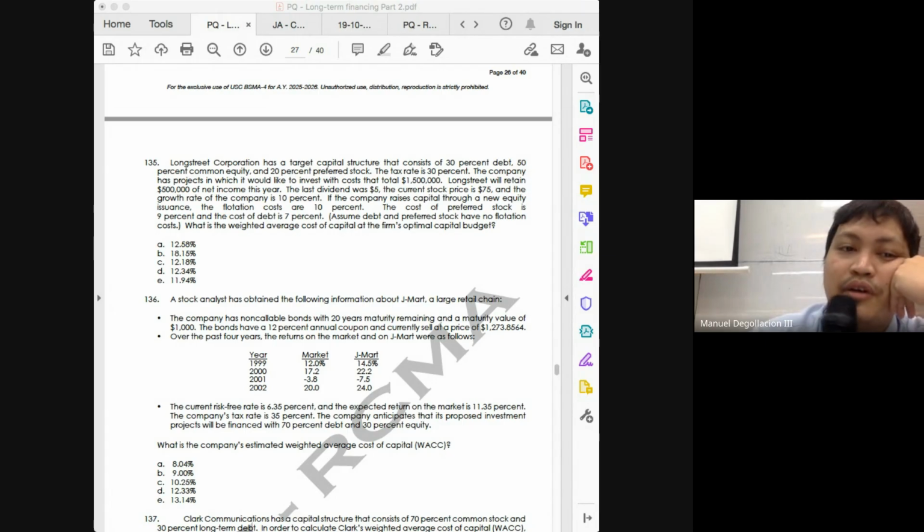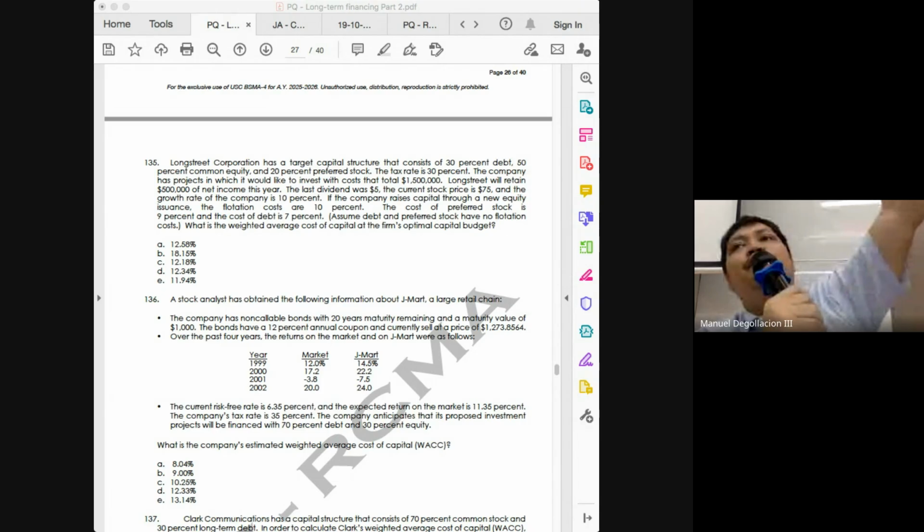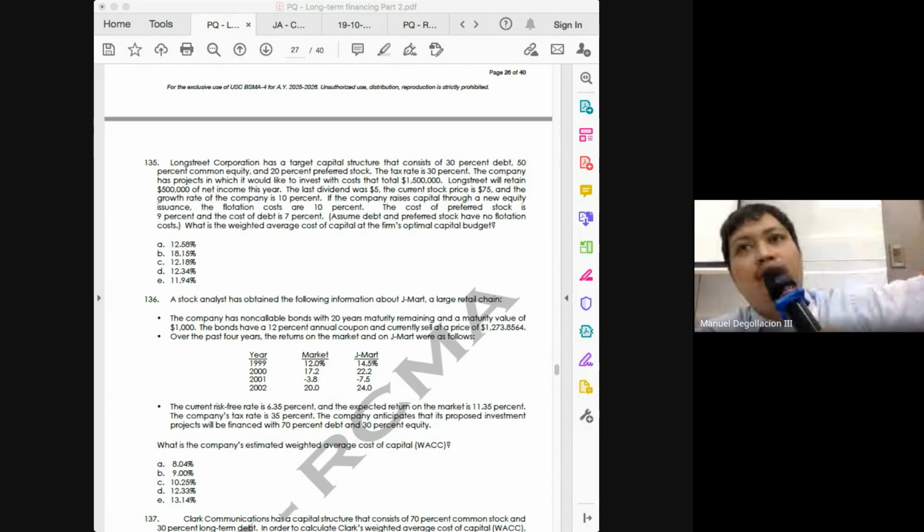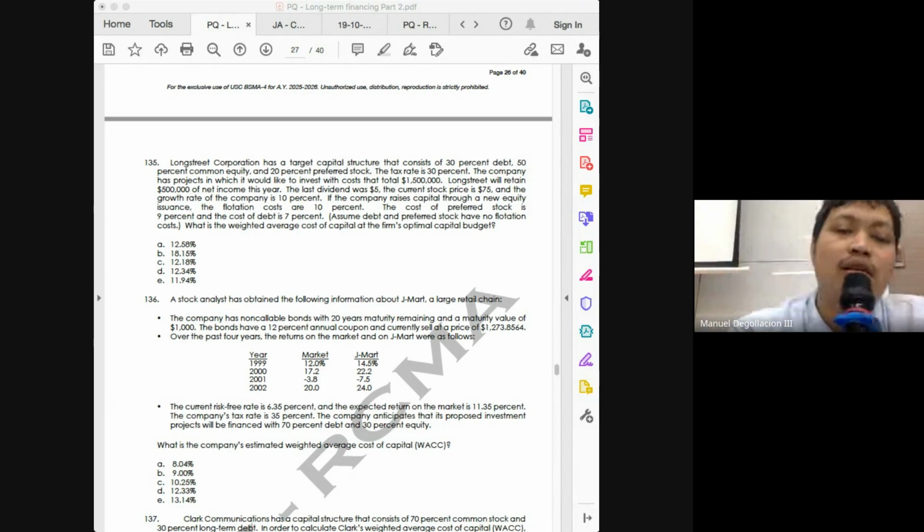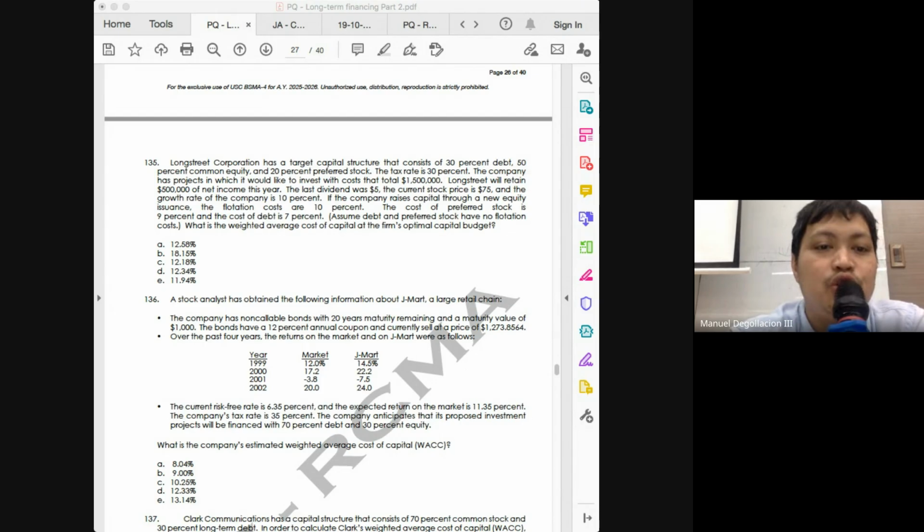So first, for our retained earnings, how much can we finance from our retained earnings, class? Only 500,000. So debt 450, preferred 300, retained earnings 500. What's the lacking amount? 450 plus 300 is 750, and 500, you have a lacking 250. Where will we get 250? New issuance. So 250,000 will come from new equity.